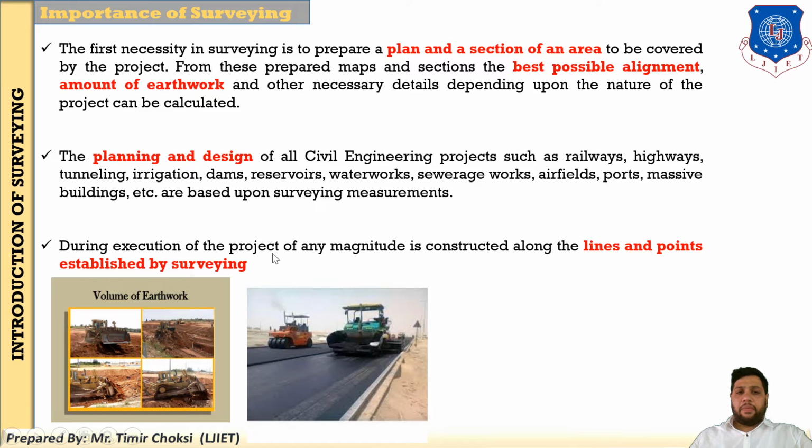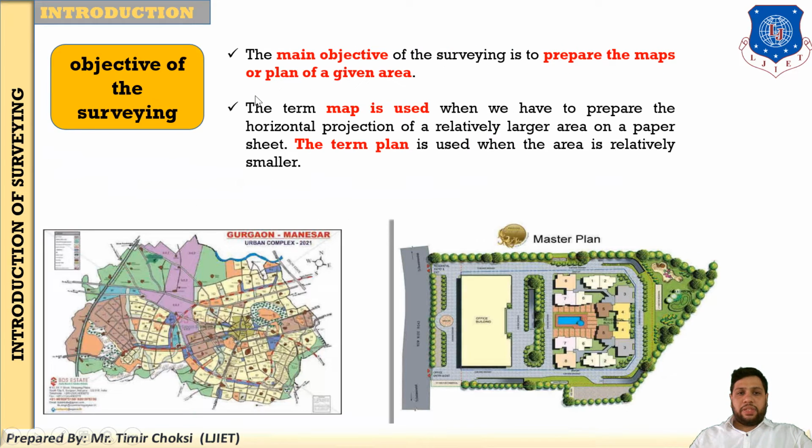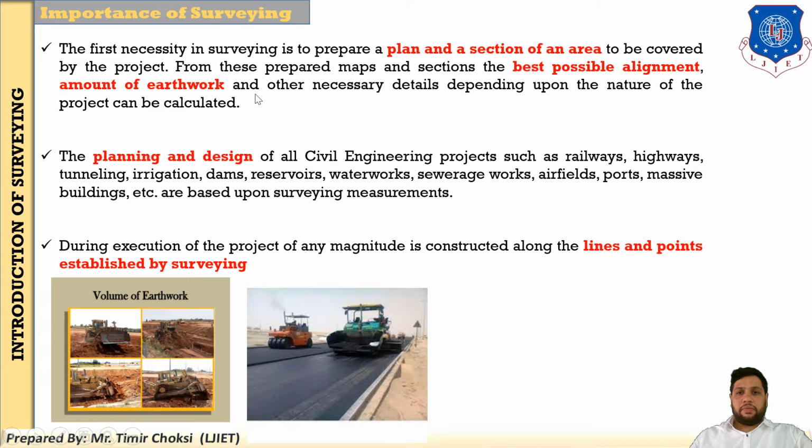During the execution of the project, the site supervisor constructs any structure along the lines and points established by the survey. You know that any type of work will start, like railway, roadway, building, first you conduct the survey along the line as well as the points. So how do you construct along the line and the points? First they are established by the survey. So these are some important parts of surveying, as well as the objective of the survey. This is the objective, and then there is the importance of survey.